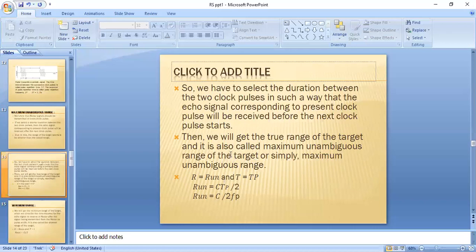That range is known as the maximum unambiguous range, and it is taken as R equal to R unambiguous, where T is equal to Tp. We already know the equation R is equal to CT by 2, and if you substitute these two values, then the unambiguous range is equal to C into Tp by 2. From this equation we can get R unambiguous is equal to C by 2Fp, since Fp is 1 by Tp, or Tp is equal to 1 by Fp. So this is the unambiguous range equation.